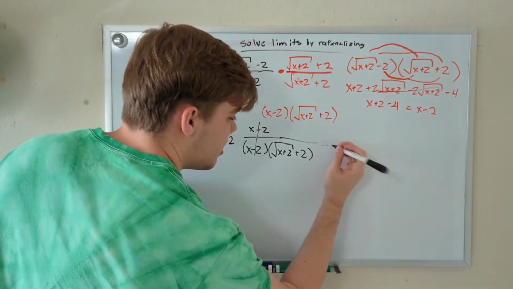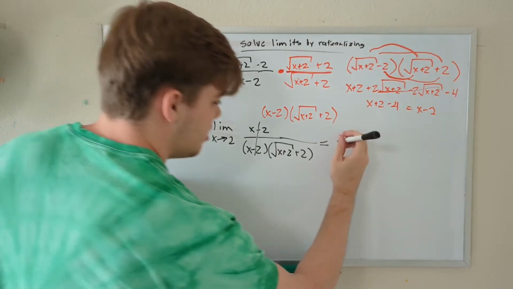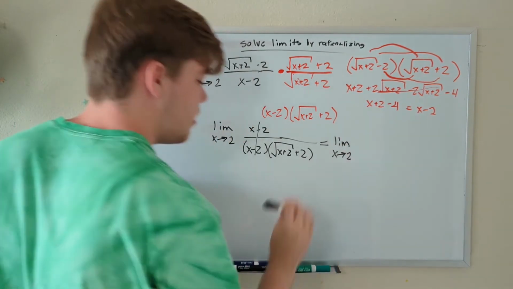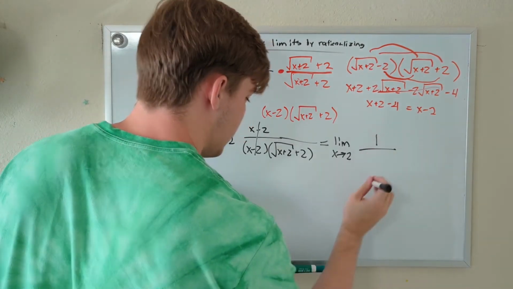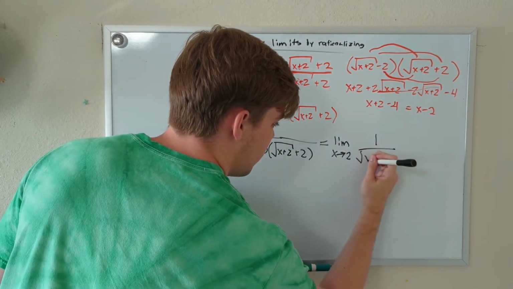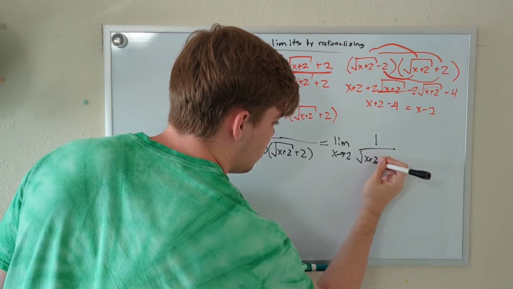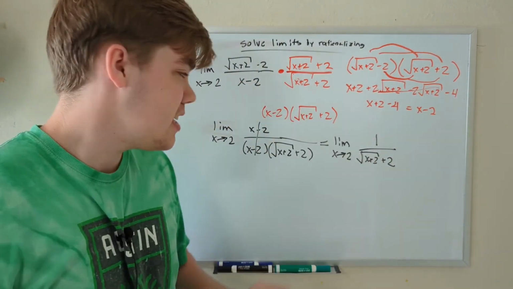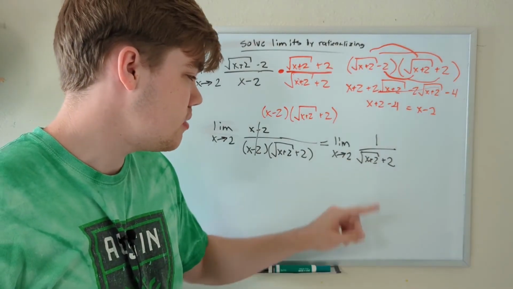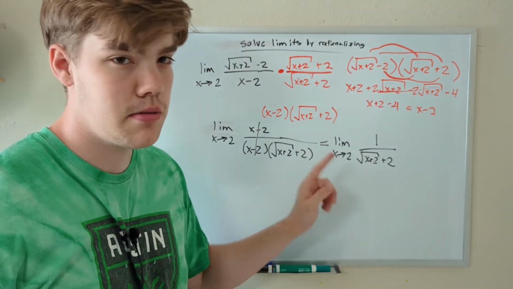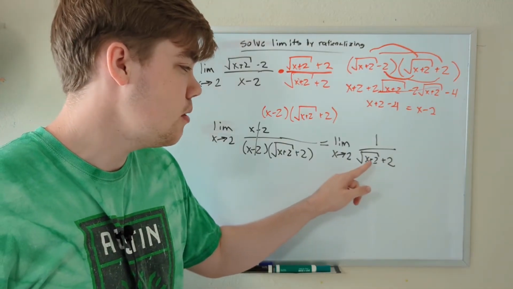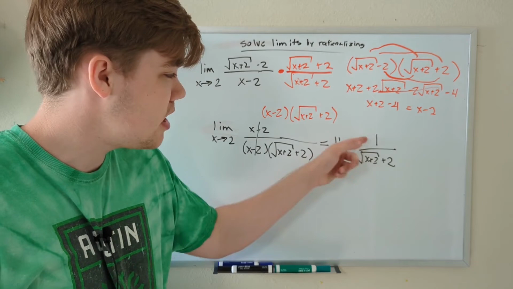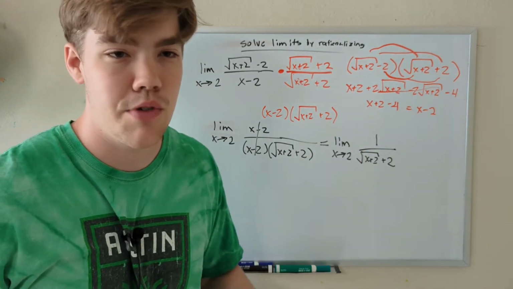So now our new equation is the limit as x approaches 2 of 1 divided by the square root of x plus 2, plus 2. And just like last time, if we were to plug in 2 for x within here, we would get 2 plus 2, which is equal to 4. The square root of 4 is just 2. 2 plus 2 is not equal to 0, so we won't divide by 0, and our top function is just 1, so obviously that won't be 0 either.